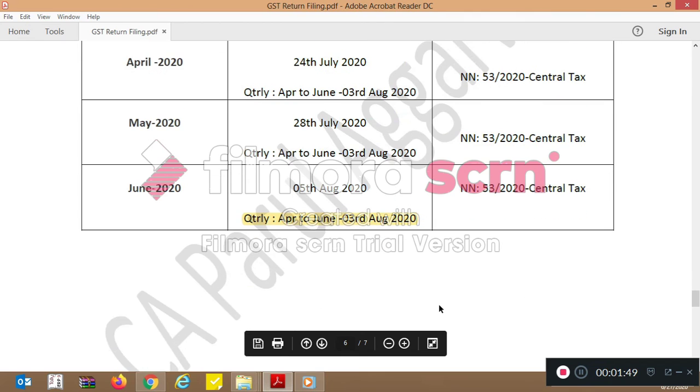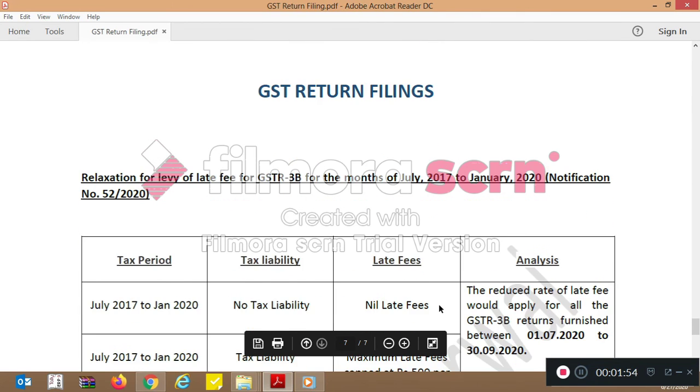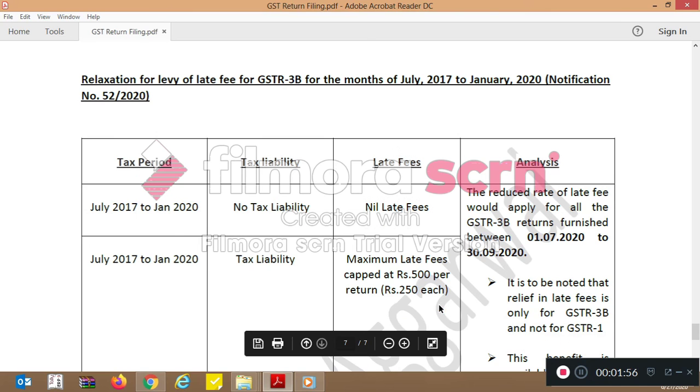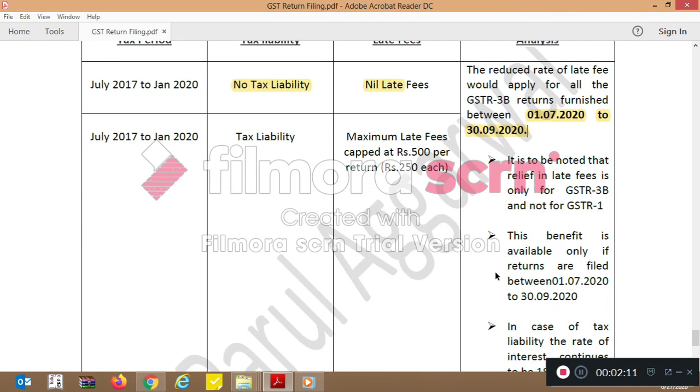Now, if you haven't filed your return from July 2017 till January 2020, and if you have nil tax liability, then there will be no late fees if you file the GSTR 3B during 1st July 2020 to 30th September 2020. If there was a tax liability, the maximum late fees has been capped at rupees 500 per return.